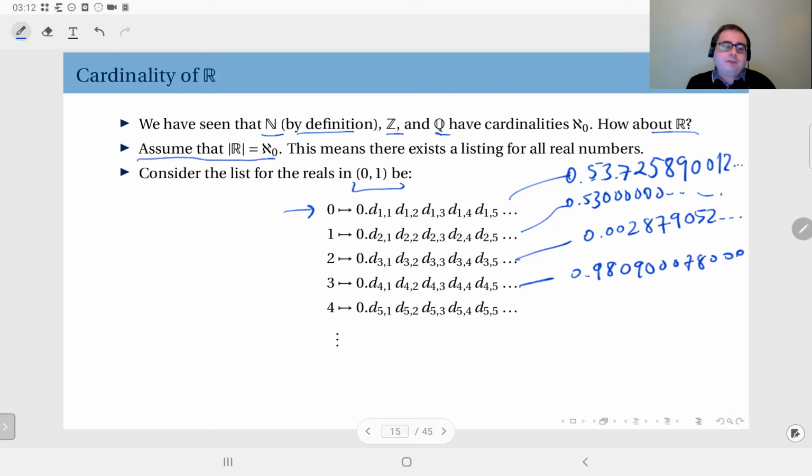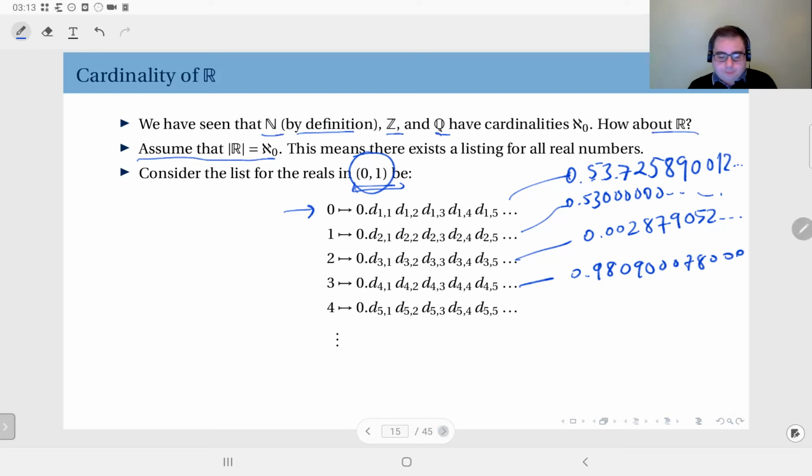You have come up with a procedure to produce a list, and this means every real number in this interval exists in this list. This set being countable means you have a procedure to define such a list, and in this list you have each and every one of those real numbers in this interval. So none is left out.